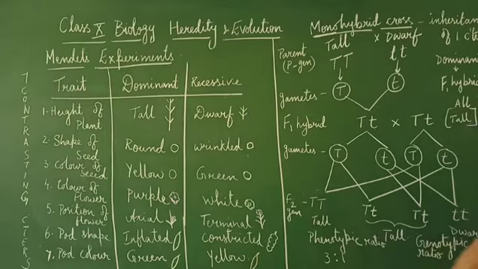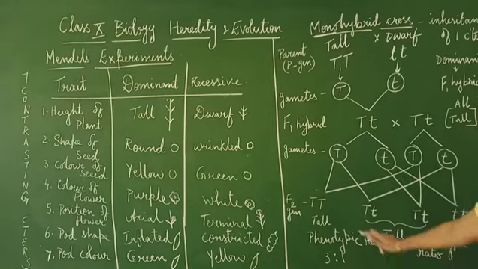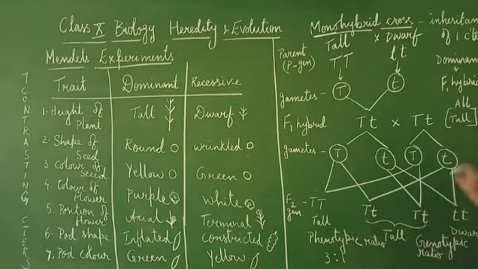So, what is the genotypic ratio? The genotypic ratio of these F2 individuals: you can see that capital T, how many capital T are there? It is only one. And this is again different: half of the genes were capital T and half of the genes were small t. So they are 2 in number.